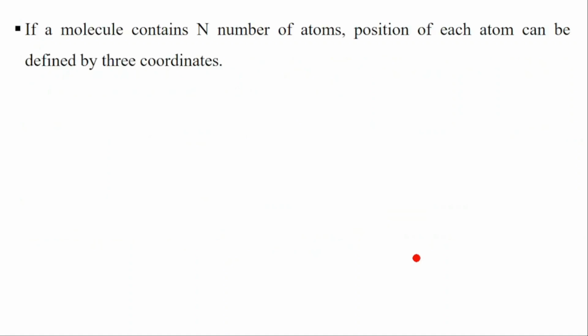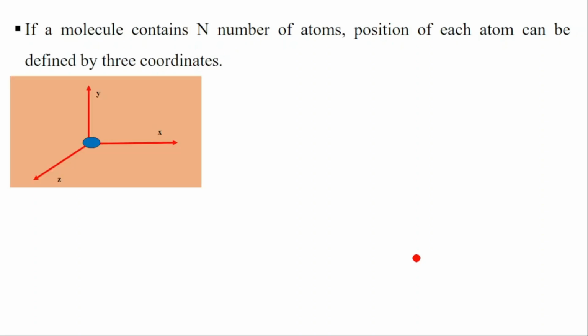Let's see now for monoatomic, diatomic, and triatomic how the degrees of freedom are calculated. If a molecule contains any number of atoms, the position of each atom can be defined by 3 coordinates. Each atom has x, y, and z coordinates. Here we have one atom, so this atom has x, y, and z coordinates. That means one atom has 3 coordinates, or 3 degrees of freedom.